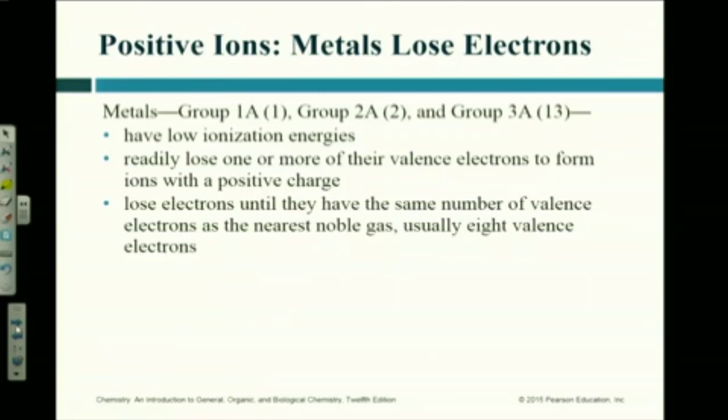Now, what about group 6A non-metals? How many valence electrons does 6A have for the non-metals? 6. It has 6 valence electrons, right? So what charge do you think it formed? 2 negative. Why? Because it needs 2 so that it has a full valence shell, right? Does that make sense? Sort of? We're getting there.